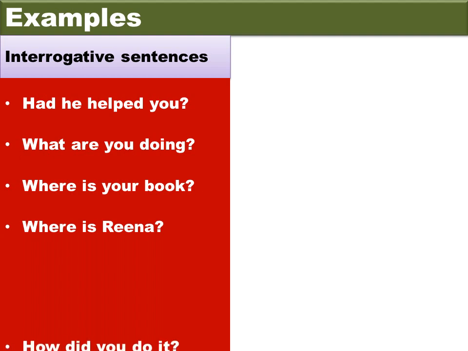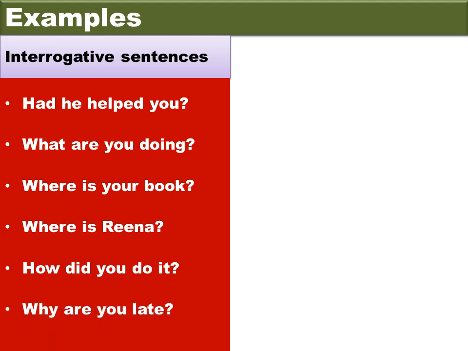Where is Reena? How did you do it? Why are you late? Now, have you tried changing these into statements? Okay. Now let's see whether you are right.